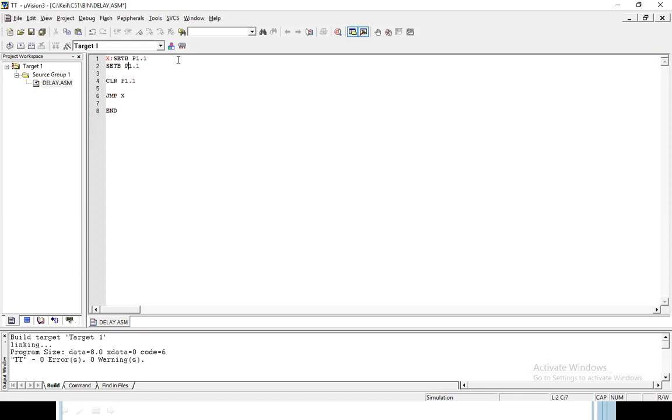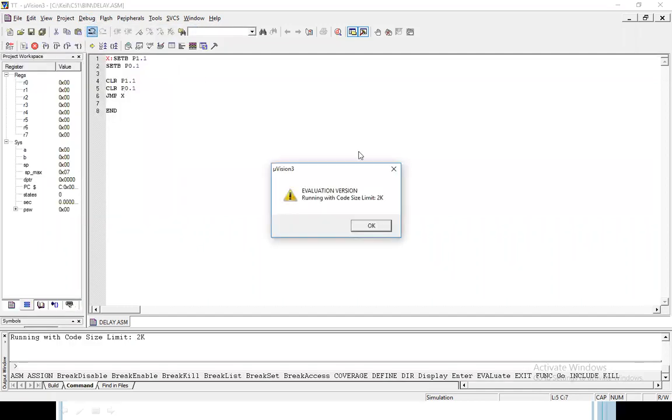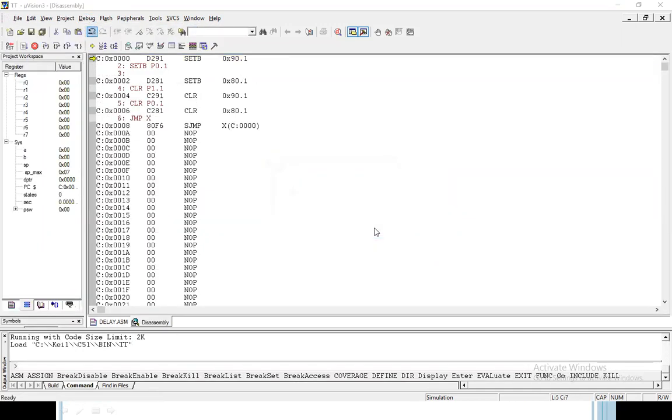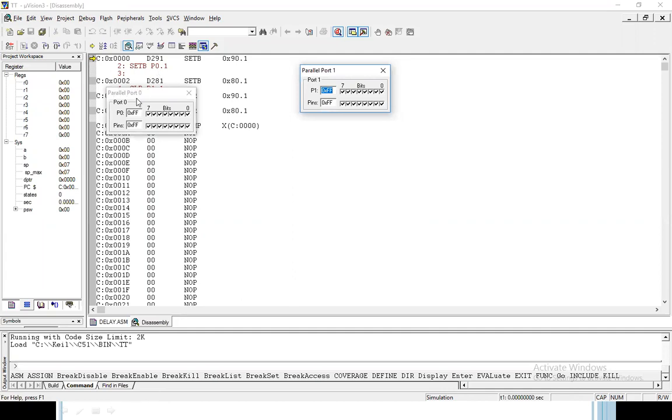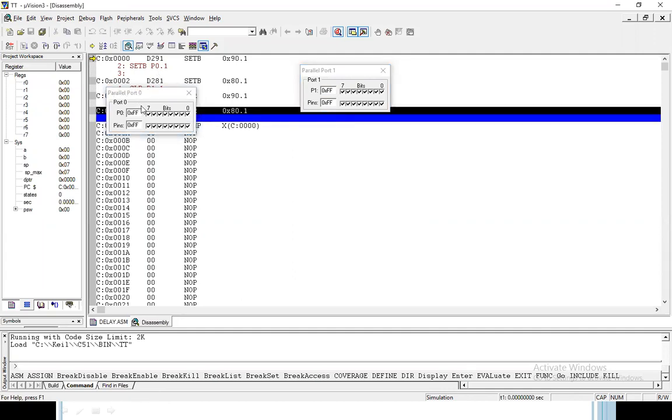If I'm giving port 0, I have to use port 0 and 1.1. Zero clear is there. Suppose I am doing this program. Let's see. Save the program, build the program, debug the program. Okay, so this is port 0 and port 1.